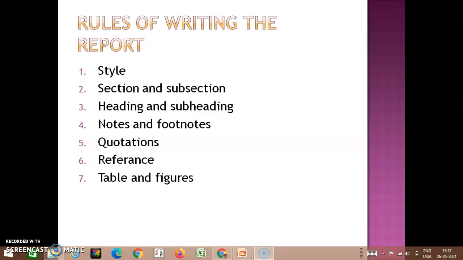So we can use tables and figures in order to convey our ideas or whatever we have found out. This will help the reader to comprehend the material very easily. And also he can understand and compare that particular thing at a very fast pace. So all these things are the basic rules of writing a research report.